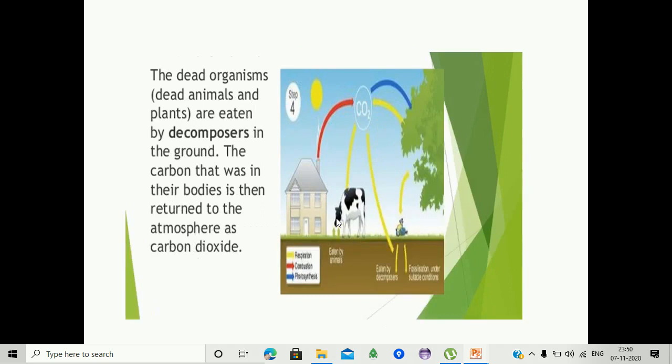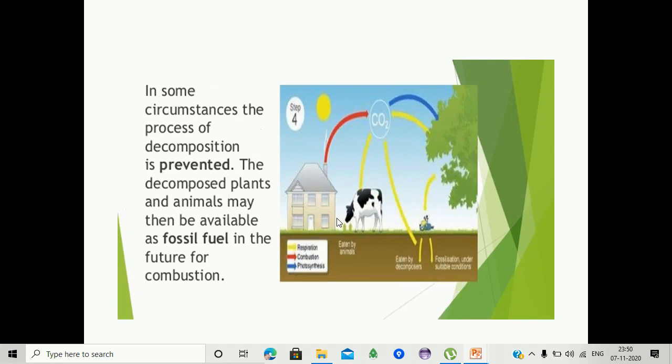Next one, the dead organisms, that is dead animals and plants, are eaten by decomposers. Those are nothing but the microorganisms in the ground. The carbon that was in their bodies is then returned to the atmosphere as carbon dioxide. Whenever the plants and animals die, the decomposition of their bodies leads to the release of carbon dioxide into the atmosphere. We can observe pictures.